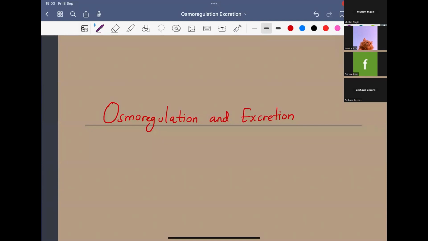And when I was doing my A levels, I expected osmoregulation and excretion in the essay. After all the research I did with the past papers, I thought this would come, but unfortunately it didn't show up. Even last year, 2022, there were no essay questions on osmoregulation and excretion.